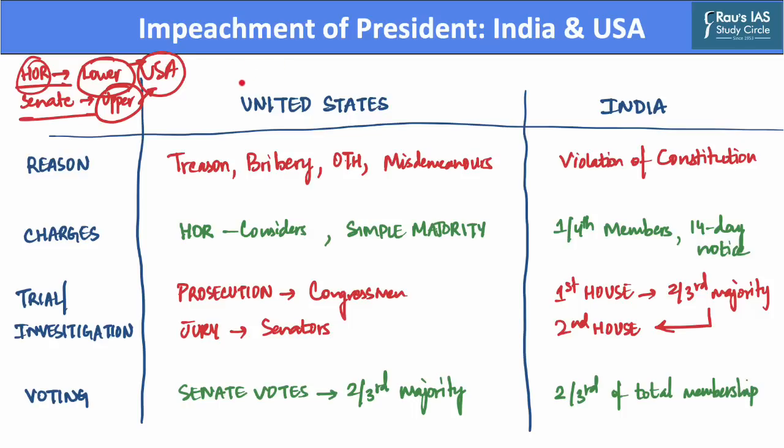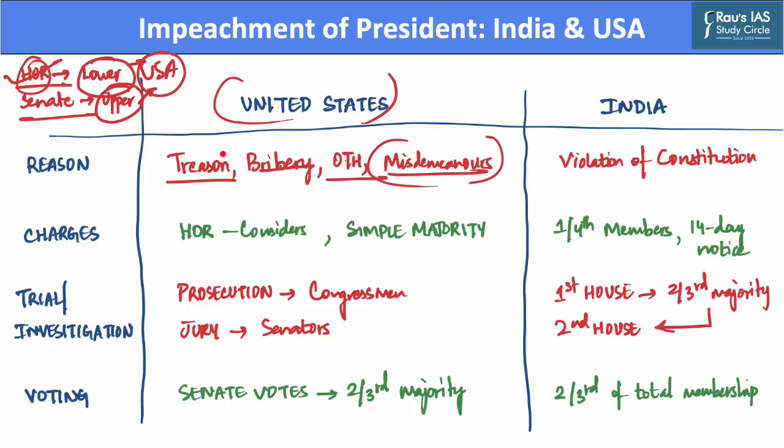Now let us discuss the impeachment process for the United States President. The US Constitution states that the President of the United States can be removed on conviction of treason, bribery, or other high crimes or misdemeanors. Hence, the President of the United States can be removed from office by a process of impeachment.